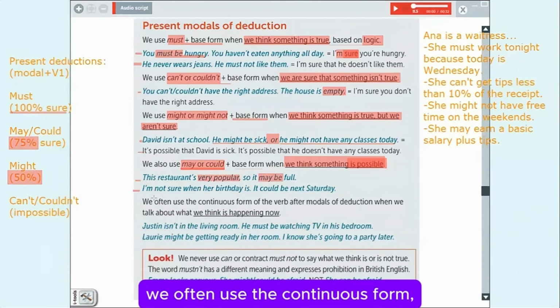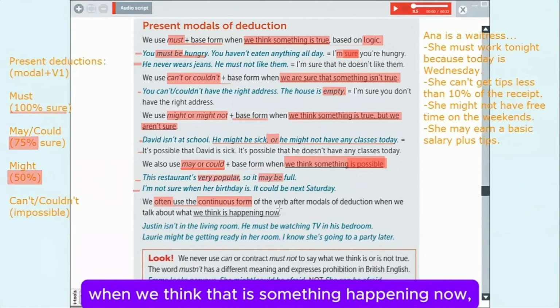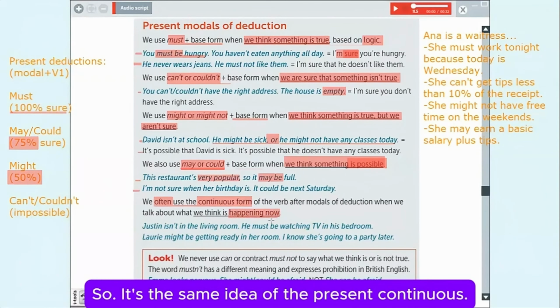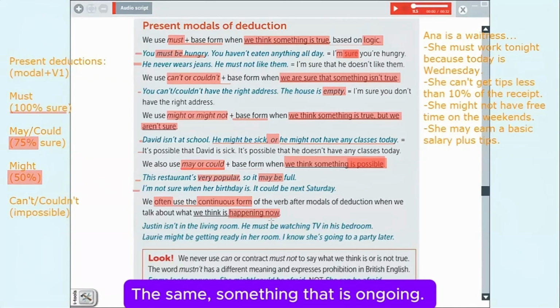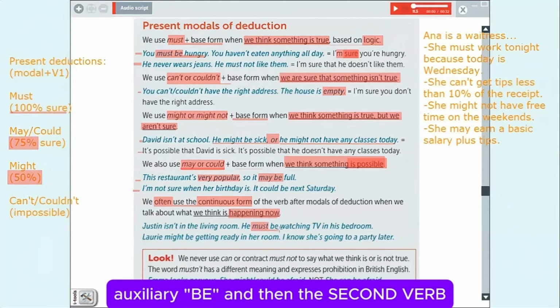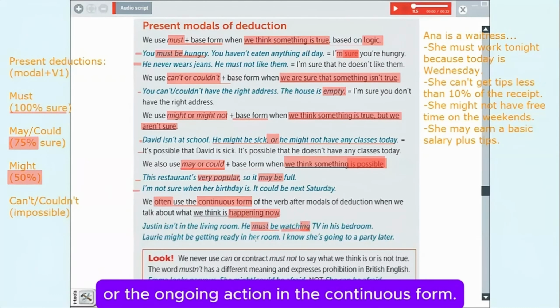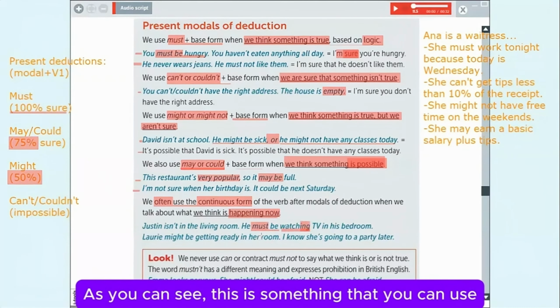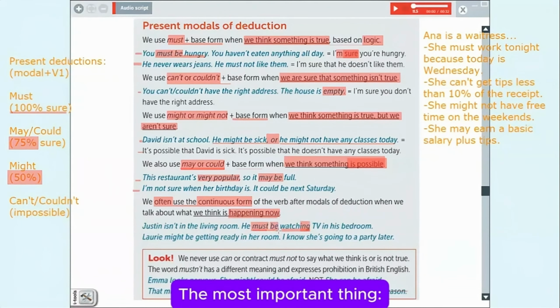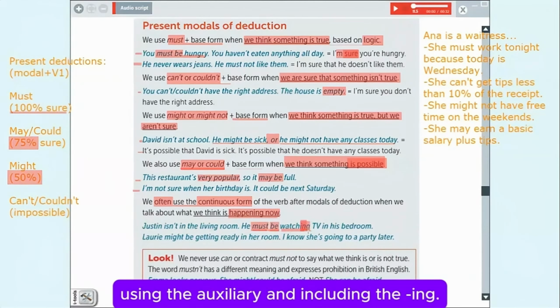Now, we often use the continuous form of the verbs after modals of deduction when we think that something is happening now. At the moment, it's developing. So it's the same idea as the present continuous, something that is ongoing. In here, remember, we need to use the modal verb, auxiliary be, and then the second verb or the ongoing action in the continuous form. As you can see, this is something that you can use with all the modal verbs that we have been practicing. The most important thing is using the auxiliary and including the ing.